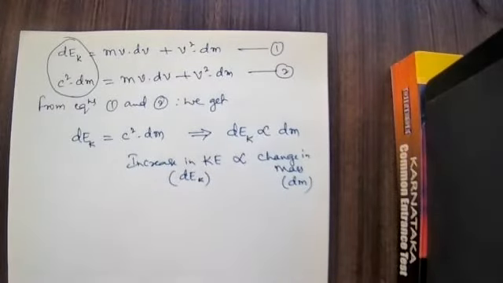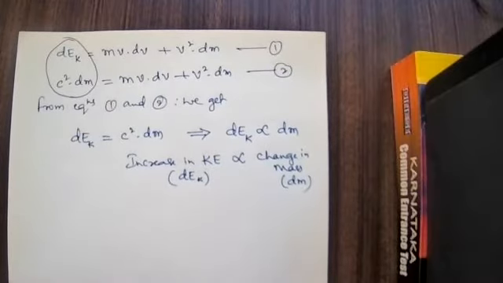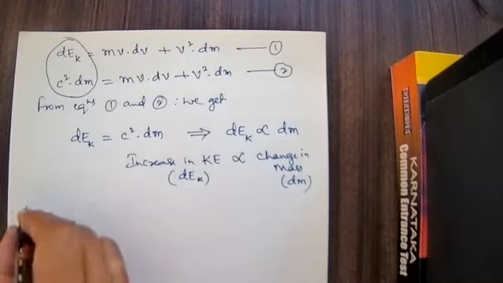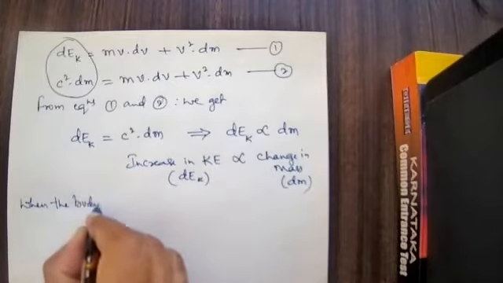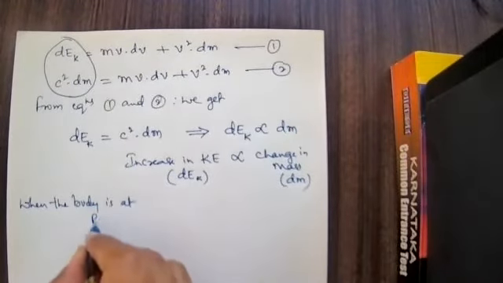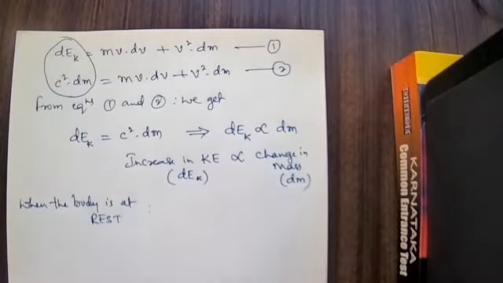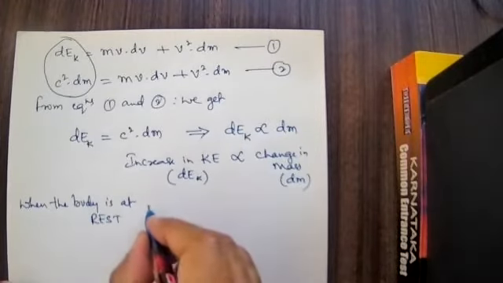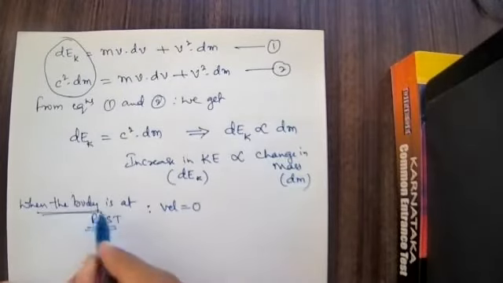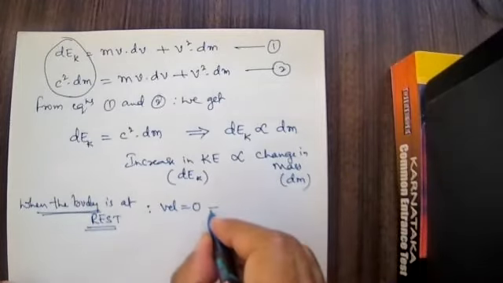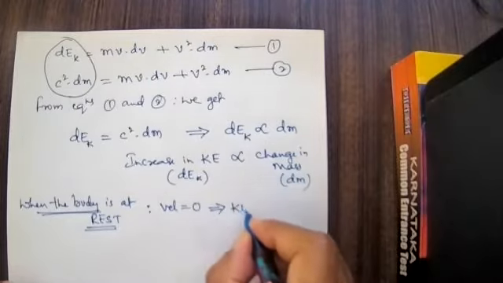Now let us go for the limits and other things, the concept of integration that I am supposed to take up. Let us consider when the body is at rest. When the body is at rest, velocity is equal to 0, and kinetic energy is equal to 0.